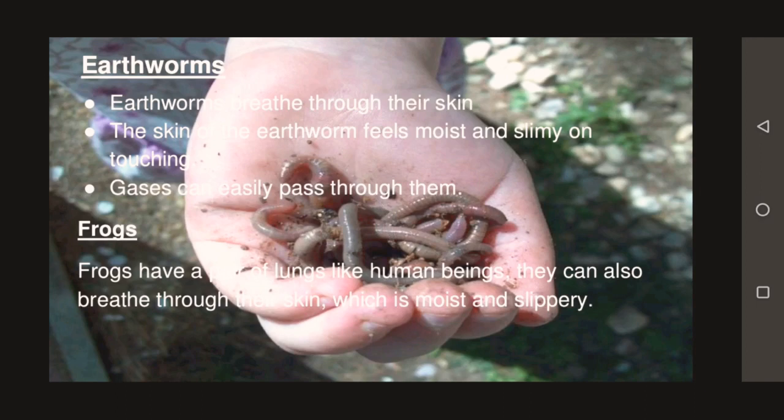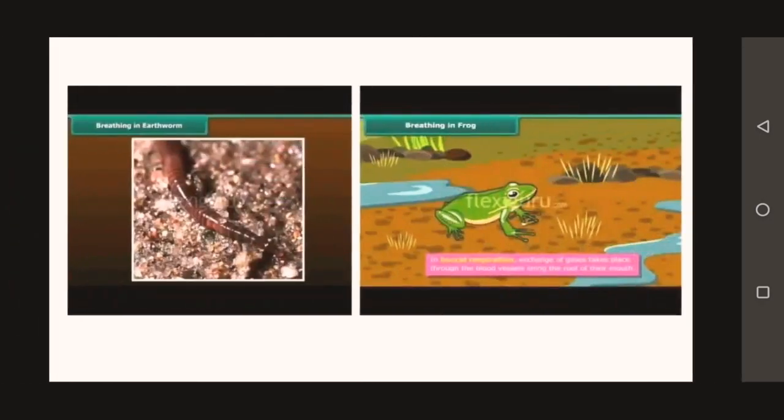Now, frogs have a pair of lungs like human beings, and they can also breathe through their skin, which is moist and slippery. So here are pictures of an earthworm and a frog doing the process of respiration or breathing.